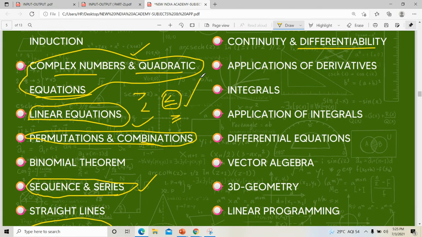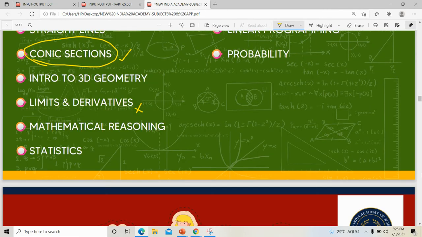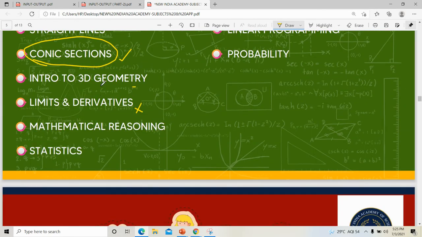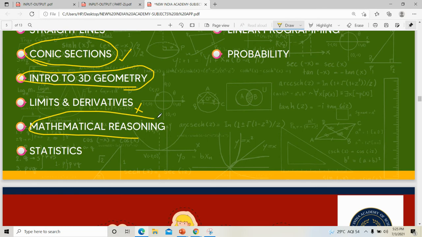So like that, I am just reminding you that our +1 maths plays a major role. Then numbers, etc. 3D geometry is also needed, introduction to 3D geometry. Then mathematical reasoning. Do you remember about that? What was the mathematical reasoning?